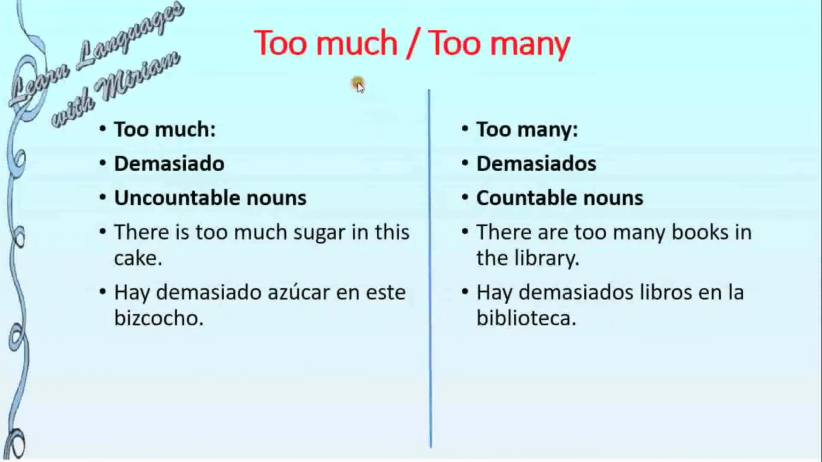Let's see now too much and too many. Too much is demasiado in Spanish. We use it for uncountable nouns. For example, there is too much sugar in this cake. Too many is demasiados in plural in Spanish, and we use it with countable nouns. For example, there are too many books in the library.